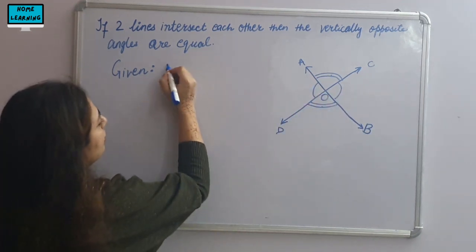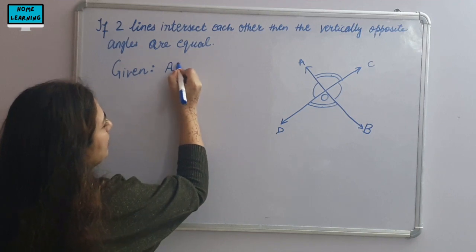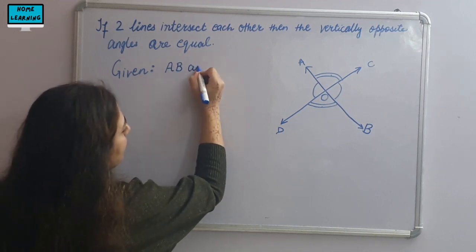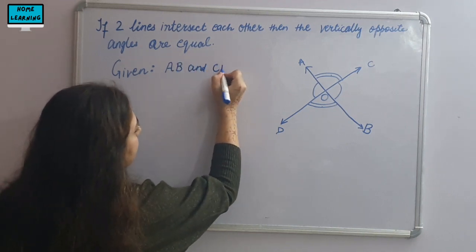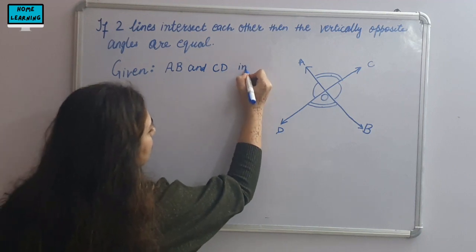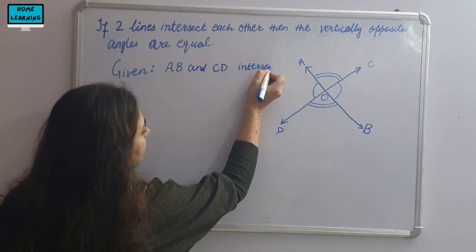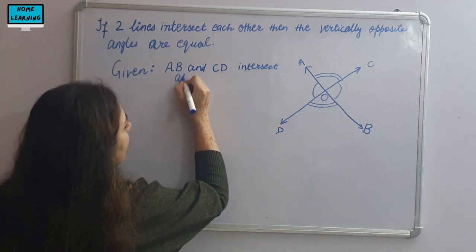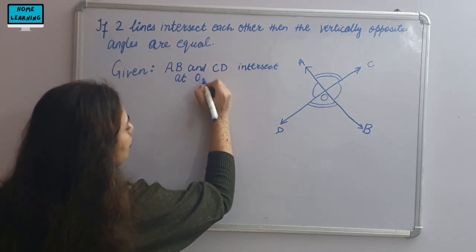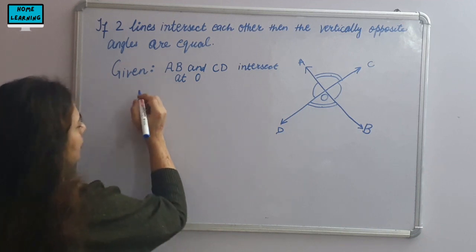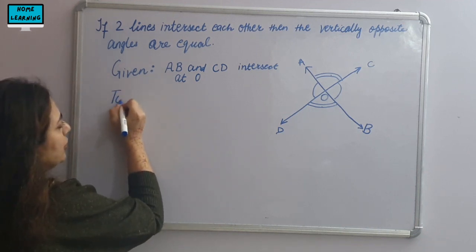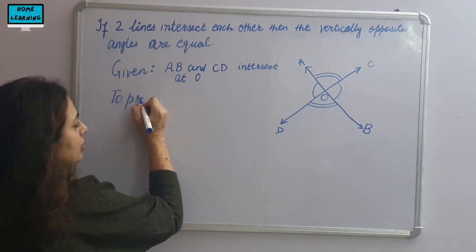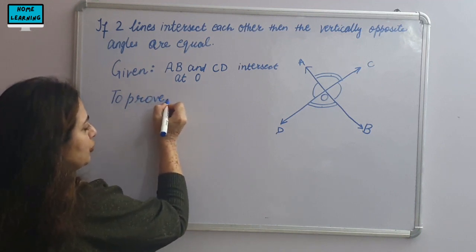What is given? AB and CD are two lines intersecting at point O. Now you will write the thing that has to be proved.